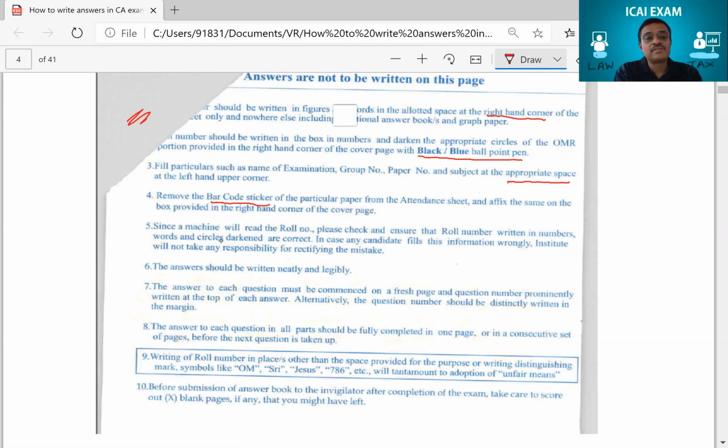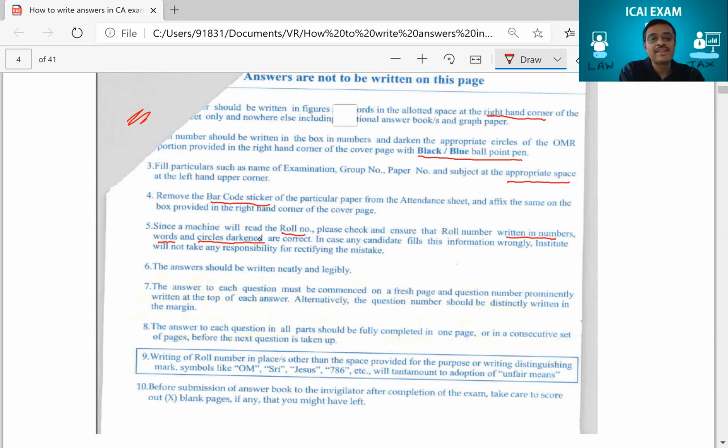Since a machine will read the roll number, please check and ensure that the roll number written in numbers, words and circles darkened is correct. It is very important to give the correct roll number, and ensure you have written it in numbers and also in words. At the same time, you have to darken the circles, the coloring of the circles.